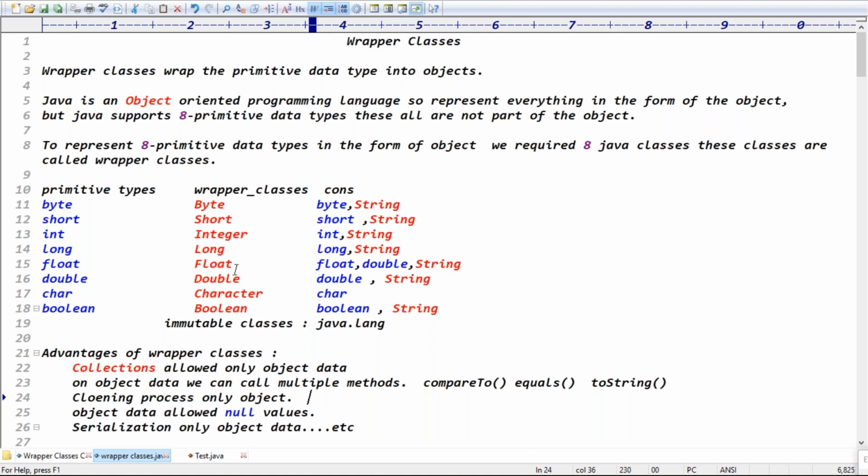Even if it is primitive data, we cannot apply the compareTo method. If we want to compare two objects, check equality, or use the toString method, these methods can be applied only on object data, right? We cannot use these methods on primitive data. Also there is the concept of serialization and deserialization. If you want to serialize 100 and 200, serialization and deserialization are allowed only on object data, but not primitive data. Like that, once you convert primitive to wrapper object, these are the advantages.